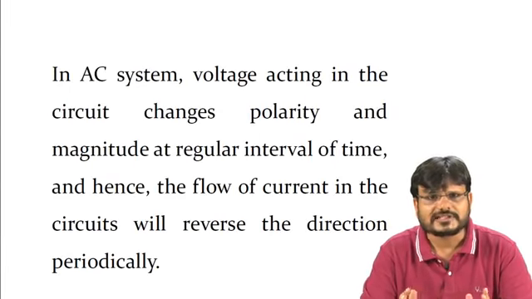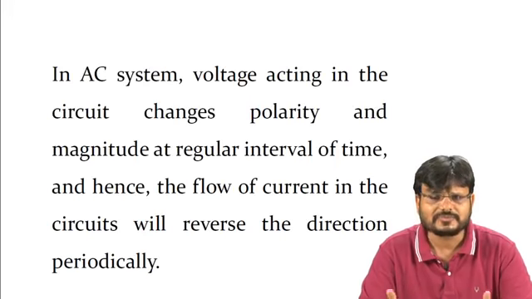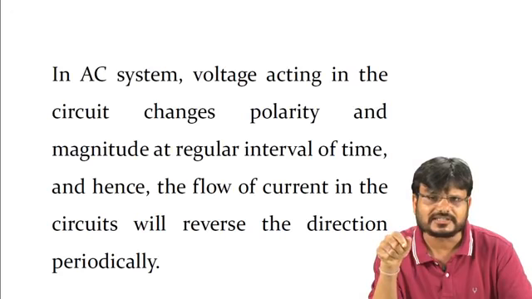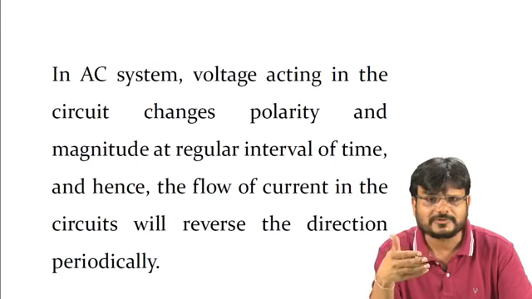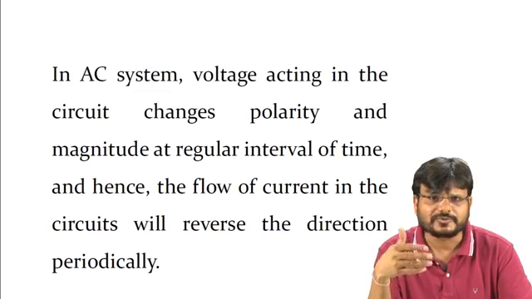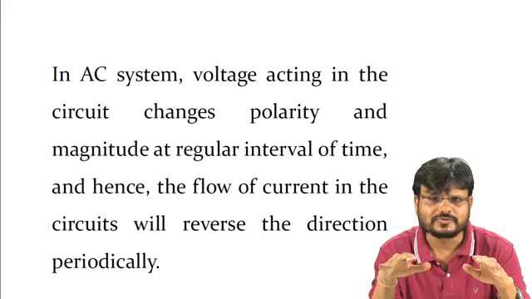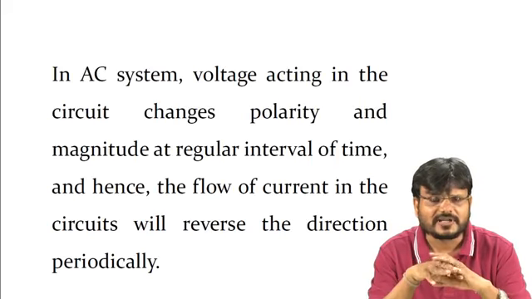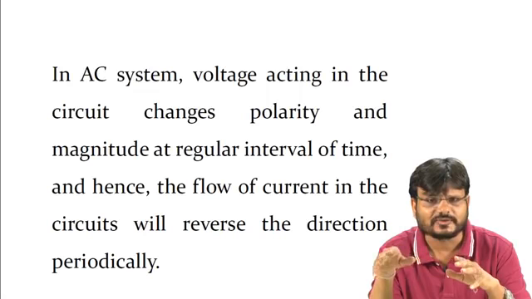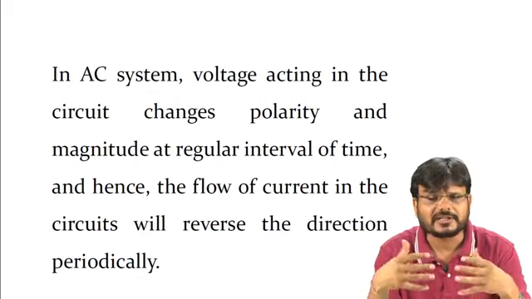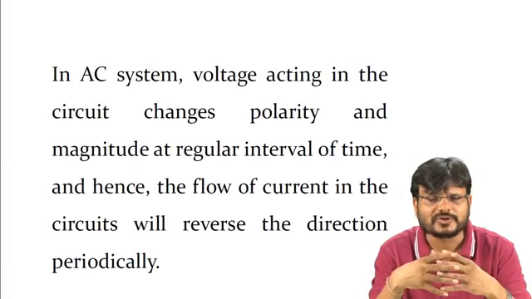In an AC system, the voltage acting in the circuit changes polarity, as you know, because whenever you see the diagrams in the circle, the polarity is shown plus minus. That means in the positive cycle it is plus to minus. Then the cycle changes, that means the polarity of that voltage changes from negative to positive. And hence when you see the waveform of the AC supply, it changes with respect to time, that is omega t. In the positive half cycle the magnitude of the voltage is positive, but in the negative half cycle the magnitude of voltage changes. That means the direction of current is also changing.